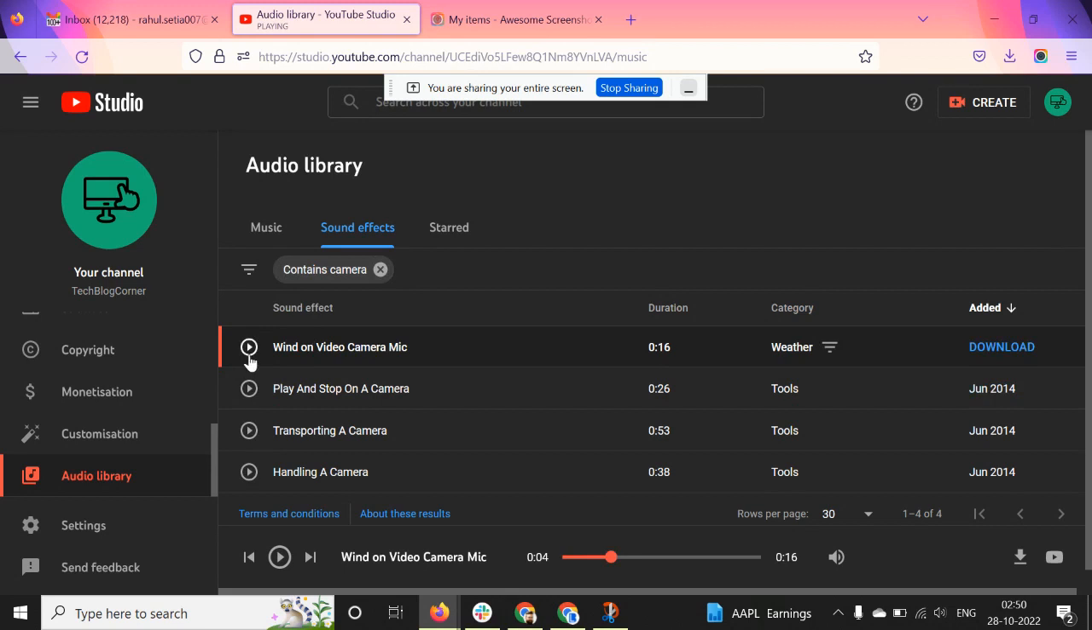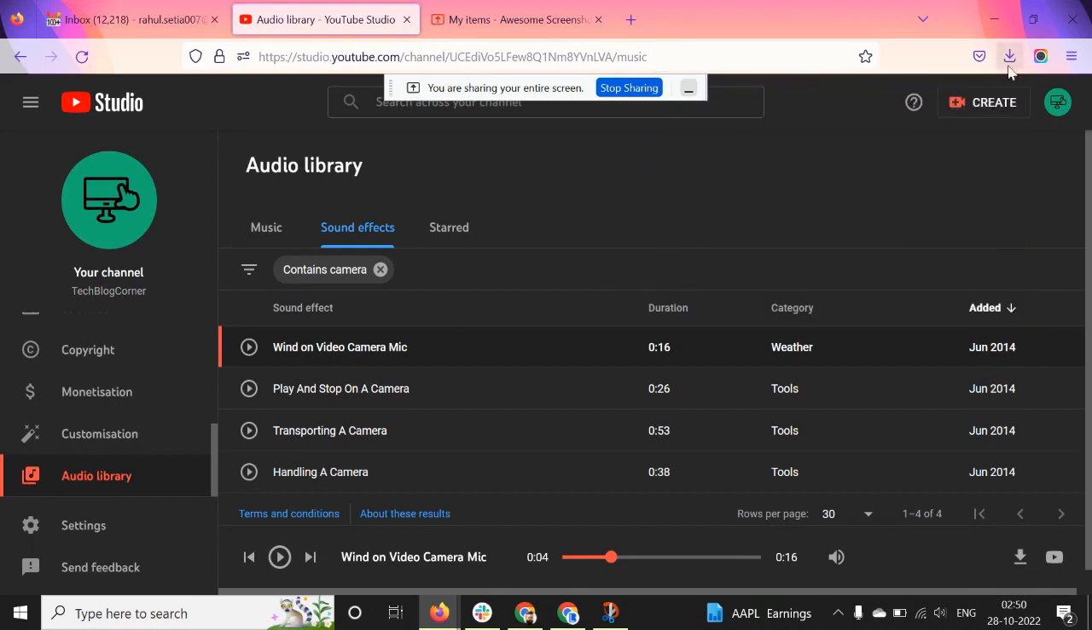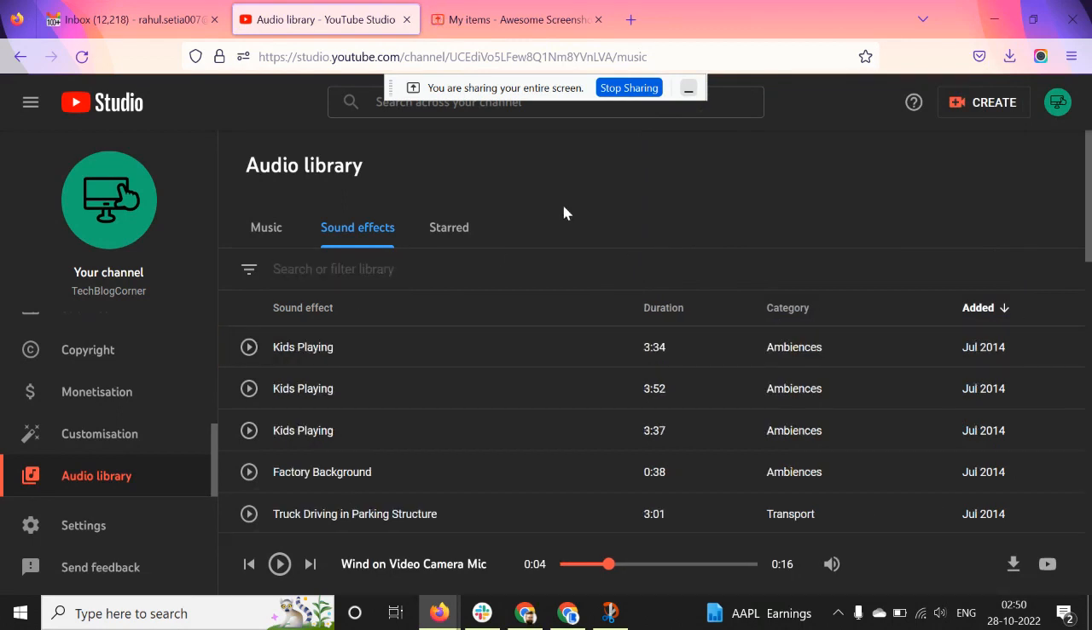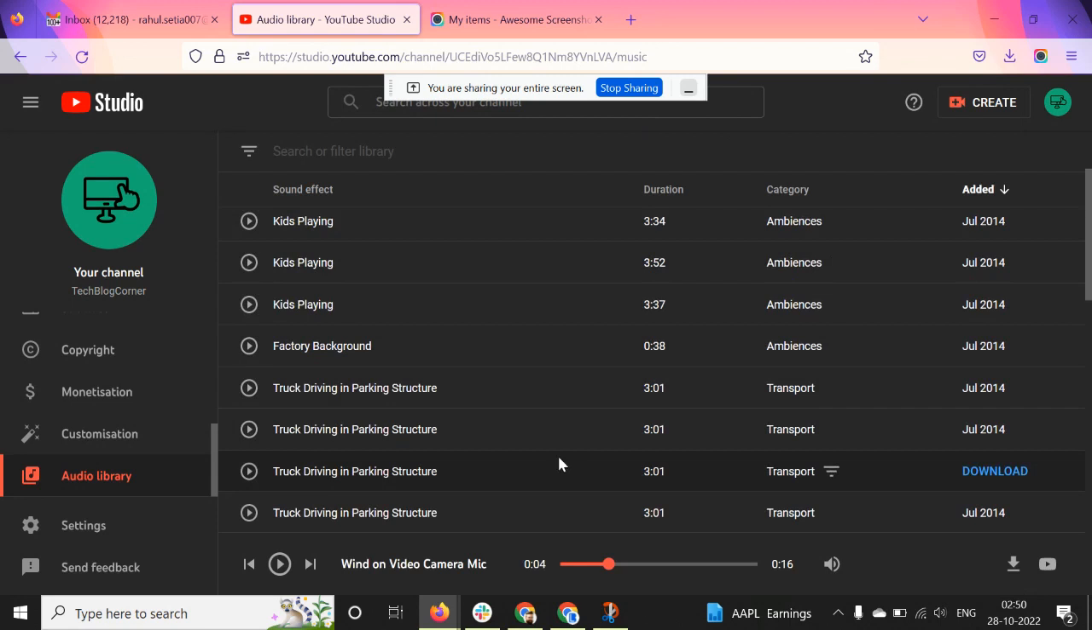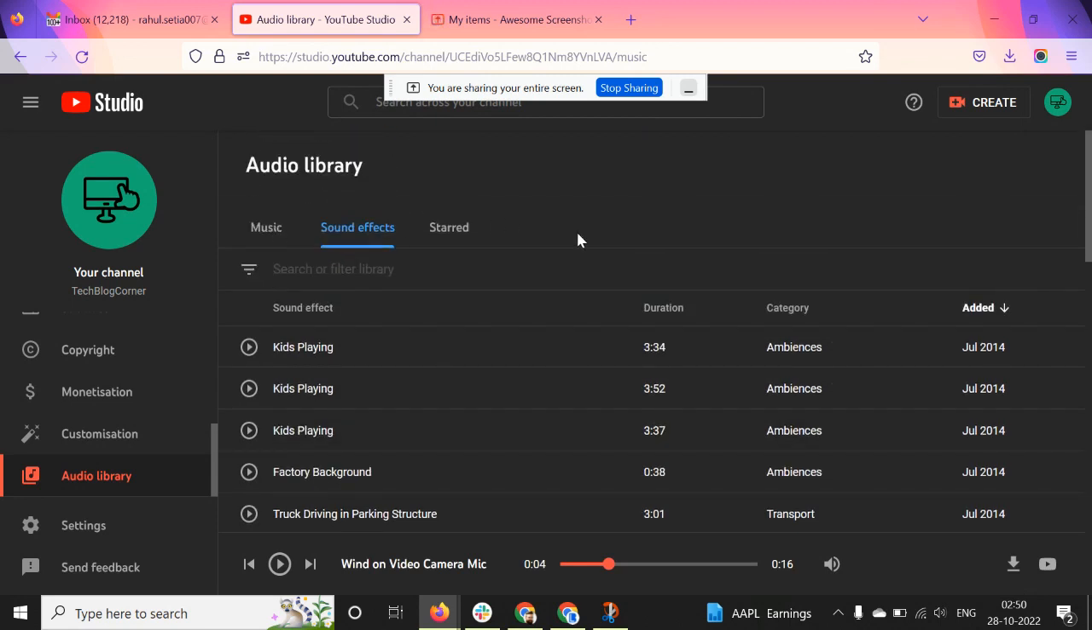it and listen to the preview of those sound effects, and if you like any of them, then you can click on the download and it will be downloaded into your download folder. And that's how you can search for sound effects. It is also available for music as well, copyright free music.